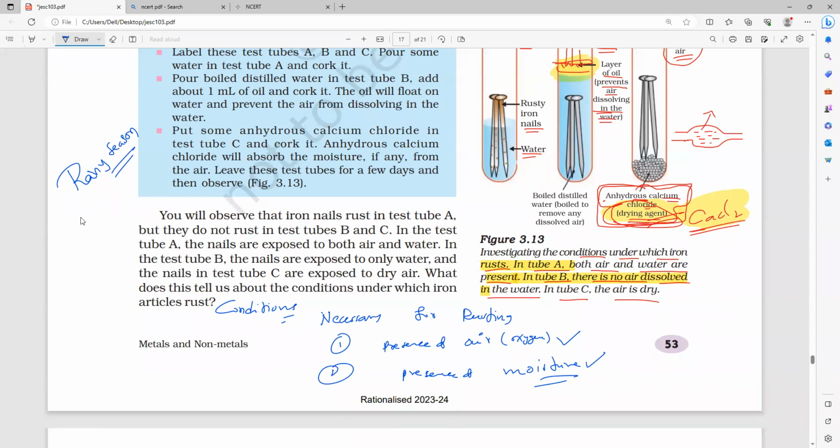So why? Sometimes we may get what rains? Acid rains. They contain acid. Just now I said, acid rains, what will they do? Accelerate the rate of rusting. Understanding? So that is the reason rusting requires air and moisture. So that is why they are called the two necessary conditions.